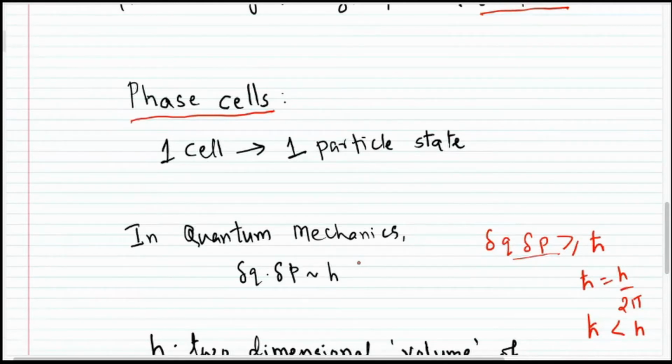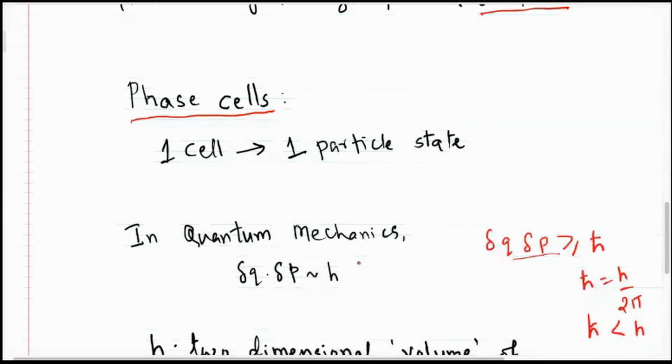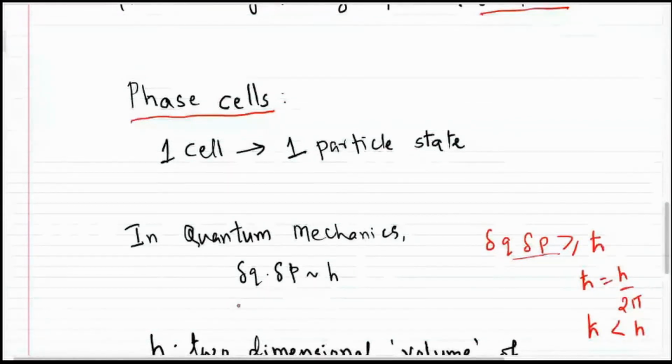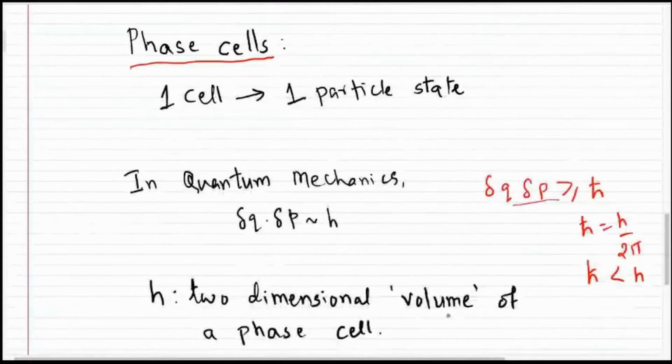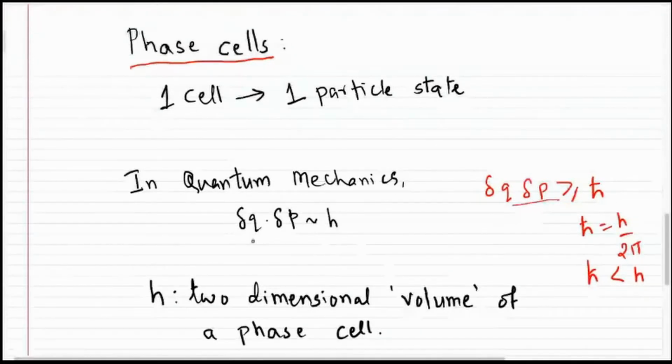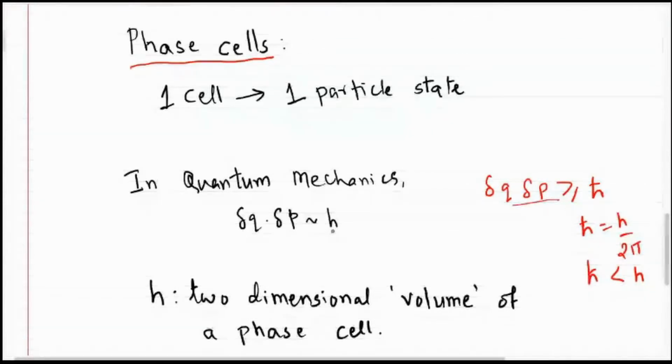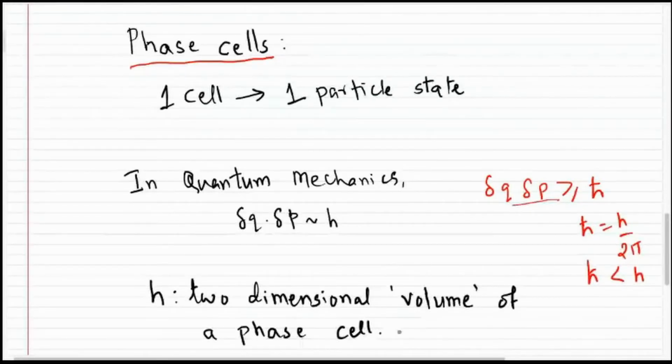But it will be anywhere in a small area within the phase space where the volume, it is not exactly a three-dimensional volume, but we can say it is a volume, that means the region which has a volume of delta q into delta p, which is approximately equal to h. And this h is then called the two-dimensional volume of a phase cell.